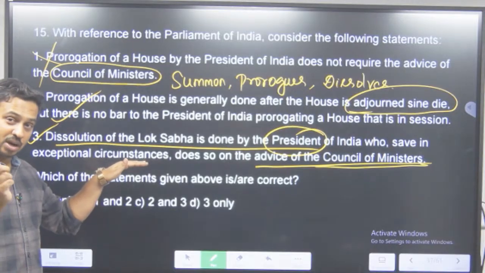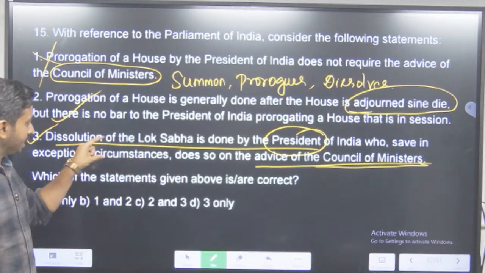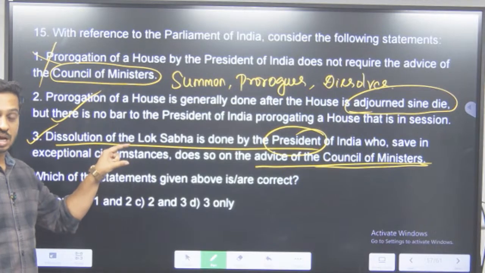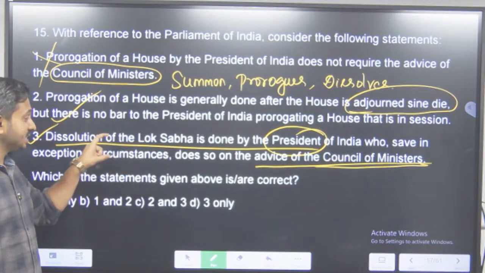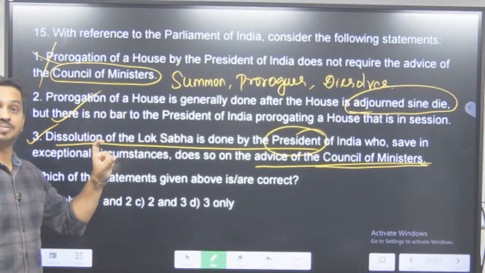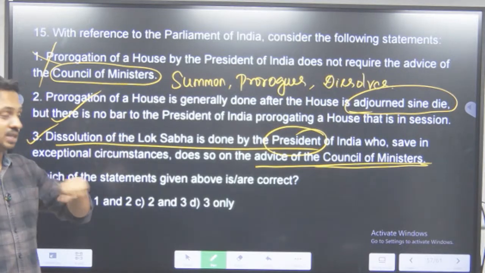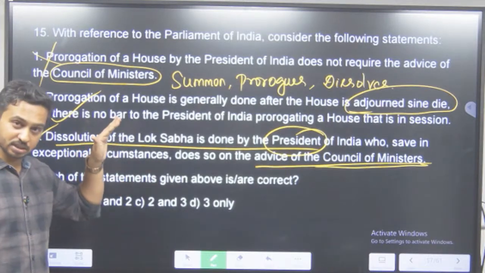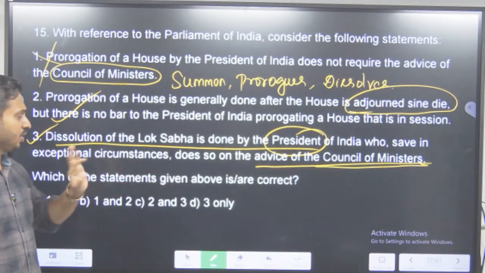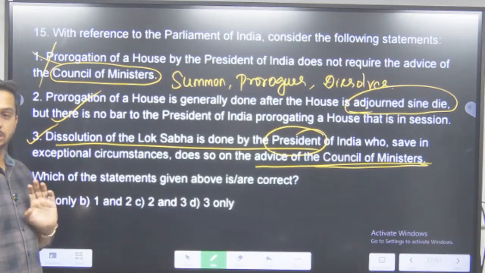Now, does the minority government's advice be binding on the President? No. At that point of time, he can exercise his discretion. That is the situational discretion of the President of India. That is exactly what they are trying to say. Okay, if you have read the whole chapter, you will get to know this.